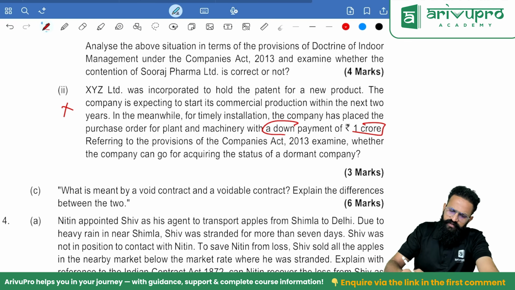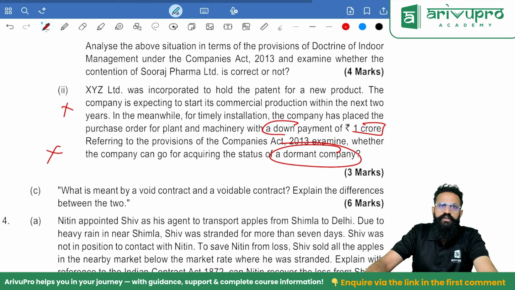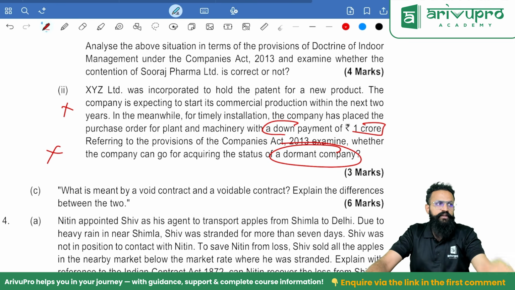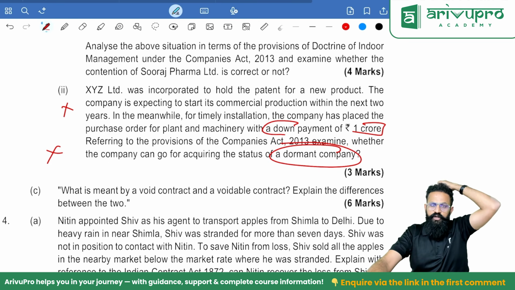Referring to the provisions, whether the company can go for acquiring the status of dormant company, of course no. Because, people, significant accounting transaction. So it is not an inactive company. So a company cannot apply for dormant status.